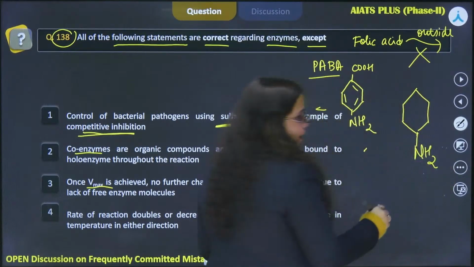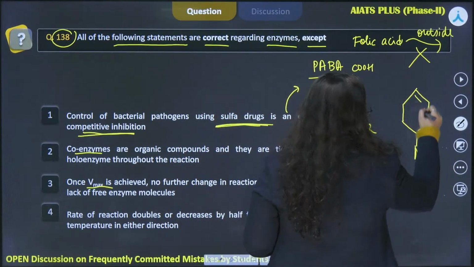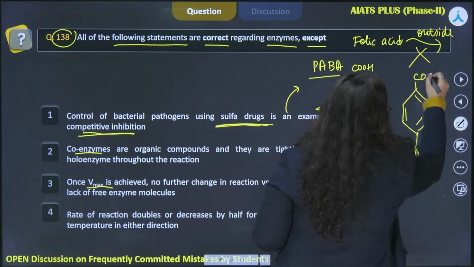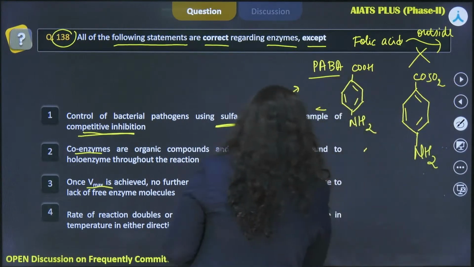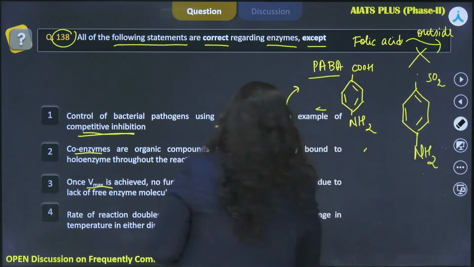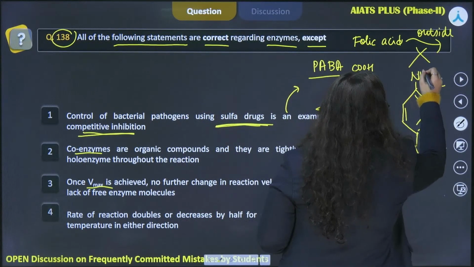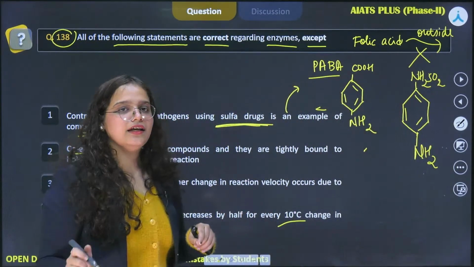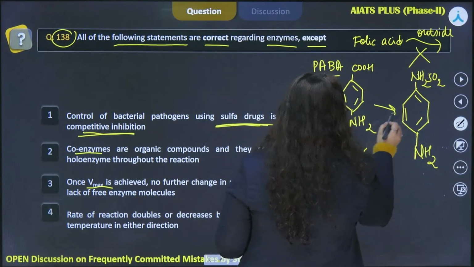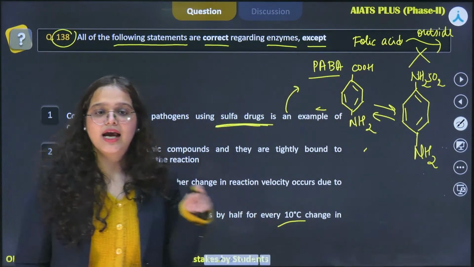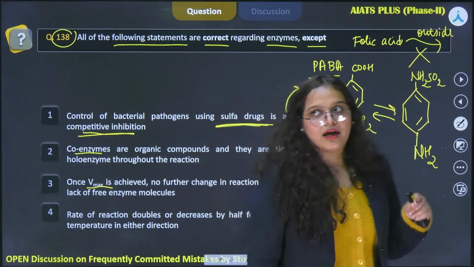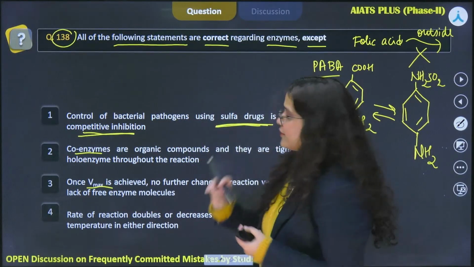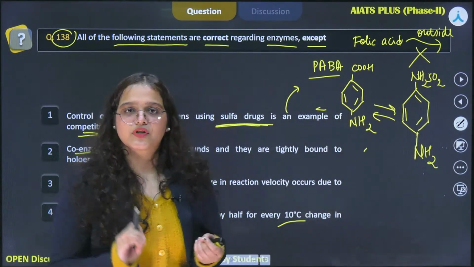We have a benzene ring, then the NH2. All right. So basically we can see that there is a structural similarity between the sulfa drug and the PABA, and therefore this sulfa drug is going to bind to the active site of the enzyme from where folic acid was supposed to be synthesized.